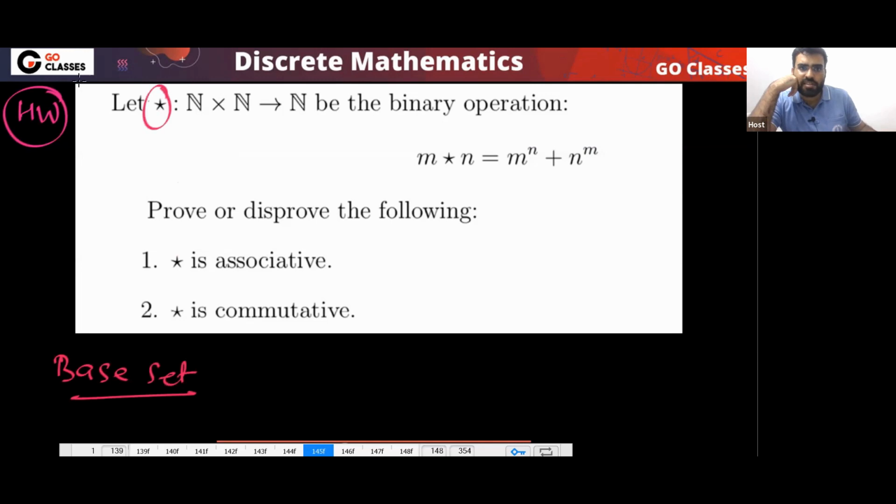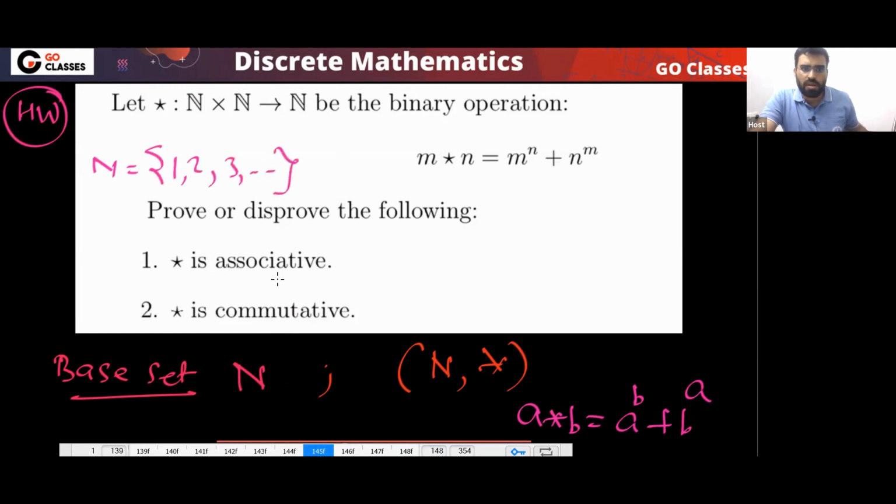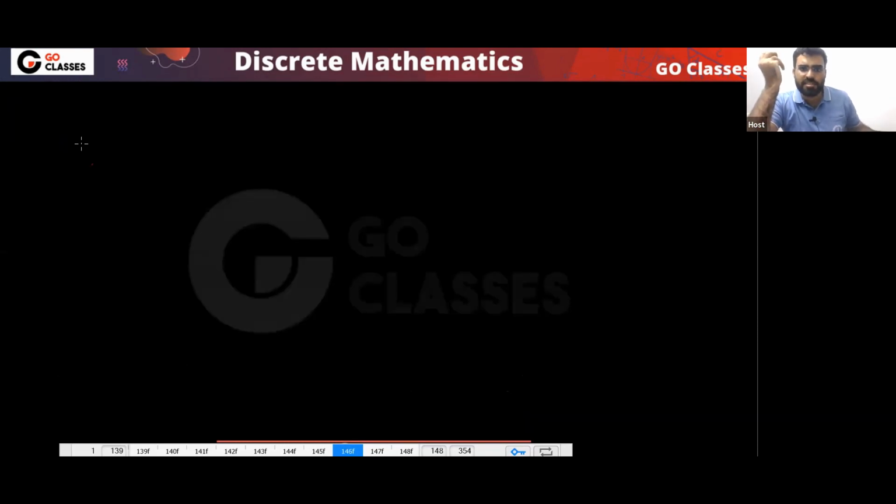Remember this operation is from N cross N to N. So your base set is the set of natural numbers. So first of all, this is your base set. This is your structure, and the structure is like this: A star B is equal to A power B plus B power A. And let's assume that the set of natural numbers is 1, 2, 3, and so on. Now, what do you think? Is the closure property satisfied by this structure?